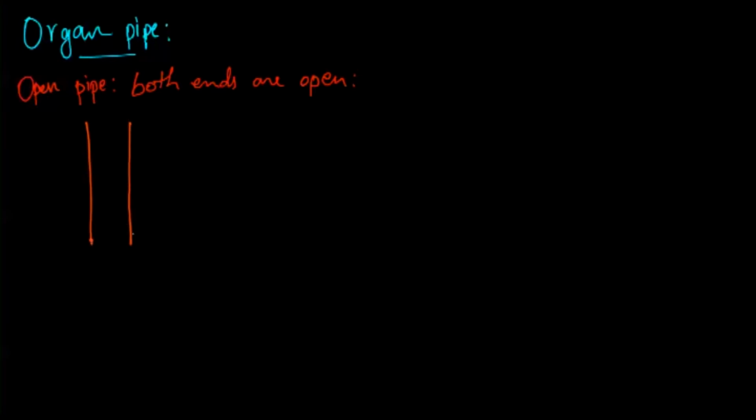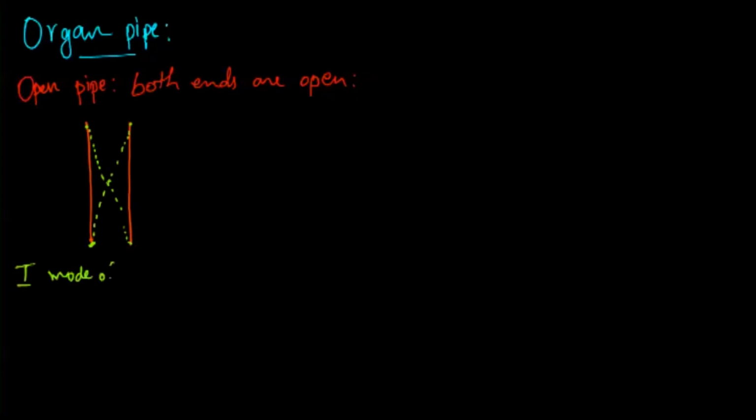Now what happens? You have an open boundary here. Because of the difference in pressure, the wave gets reflected back into the same pipe, and since these two have the same amplitude and frequency, there will be superposition to form a stationary wave. The boundary condition tells us that there can be only antinodes formed at these two open ends. Therefore, between any two consecutive antinodes, there has to be one node. So the least possibility is that a node is formed in between these two antinodes, and this is called the first